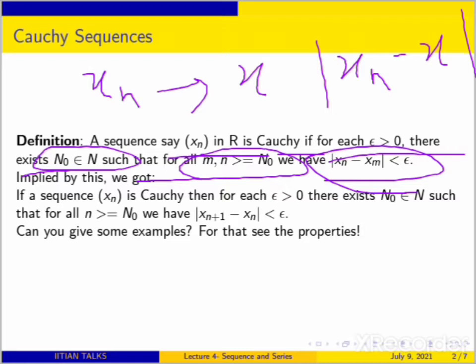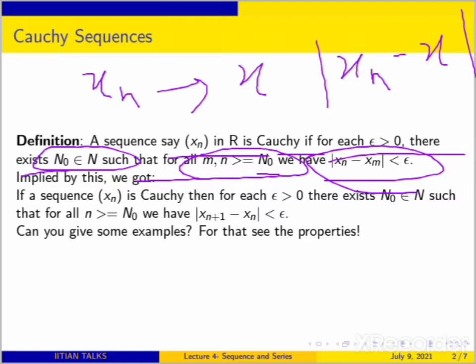The condition is that after n naught, the differences between any terms are small. Suppose n naught is 5, and you take n to be 7 and m to be 8. You can choose m or n greater than or equal to 5, or n naught in general. The difference between them is less than epsilon.